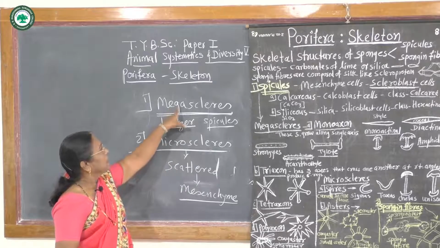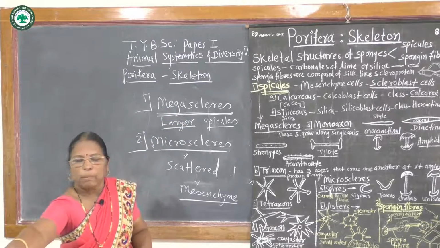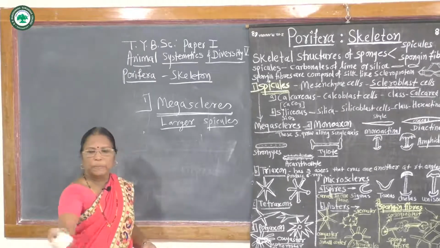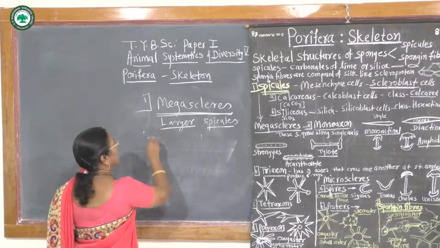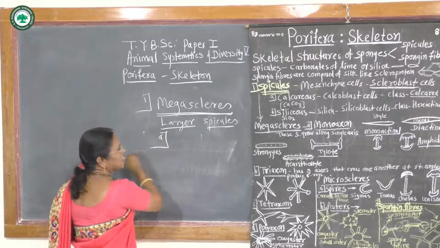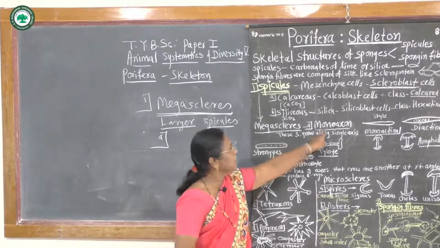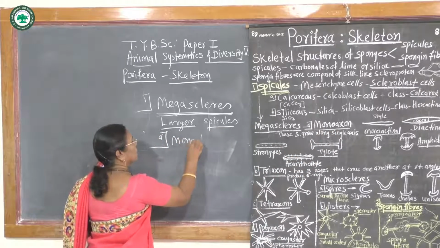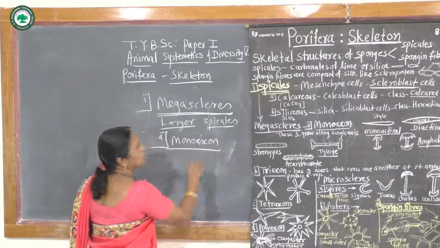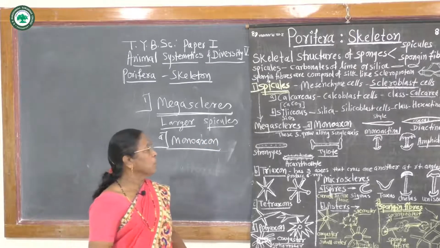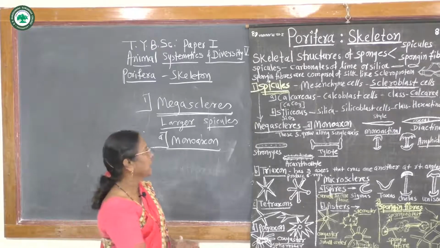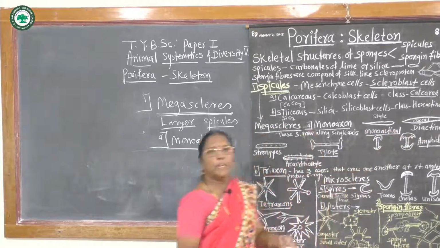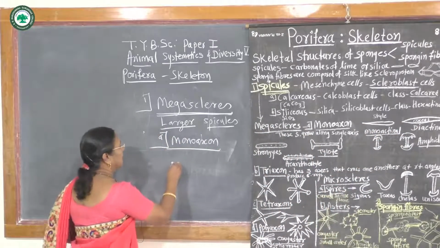Now we will see the classification of megascleres. Megascleres are again divided into 5 types. First is monoaxon spicules. These monoaxon spicules grow along a single axis in the form of a needle or small thread.